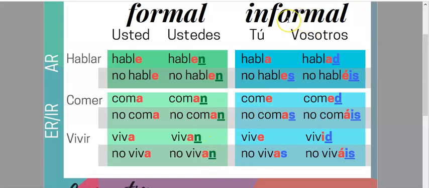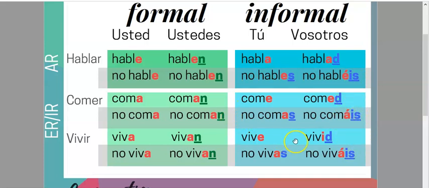Now for the informal, tú is going to be the opposite. We're going to attach an a for the ar verbs, and for ir, we're going to attach an e. Now notice this is a little bit different because we also attach an s for the negative singular command, and same here for the ir. Now for the vosotros, we attach a d and is for the negative commands.